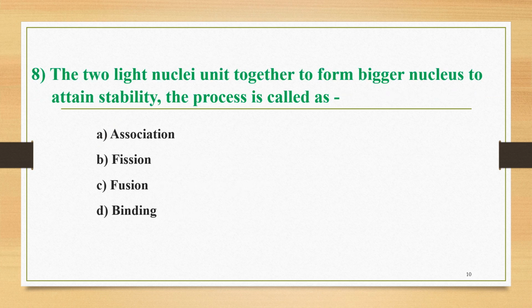The next question, number 8, is here. The two light nuclei unite together to form a bigger nucleus to attain stability. The process is called: option A is association, option B is fission, option C is fusion, and option D is binding. We know very well that in order to attain stability, the light nuclei want to become stable by combining together, and that process is called the fusion process. So option C is the correct answer for this particular MCQ number 8.